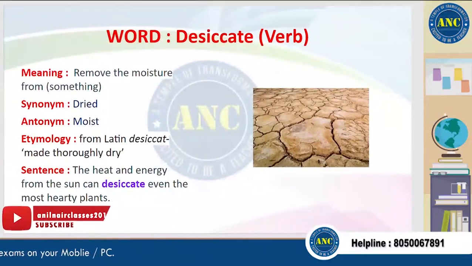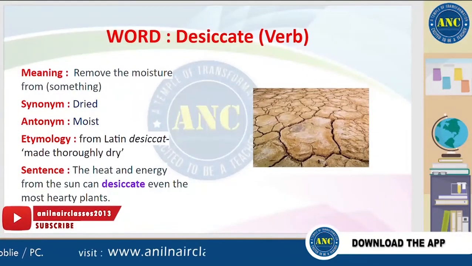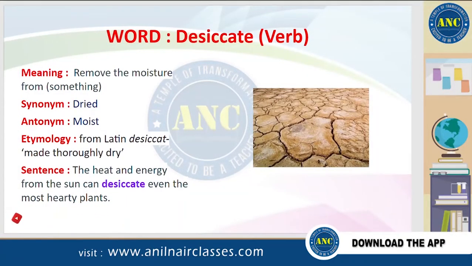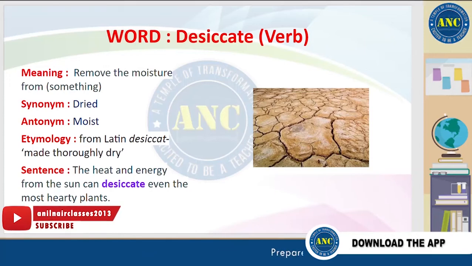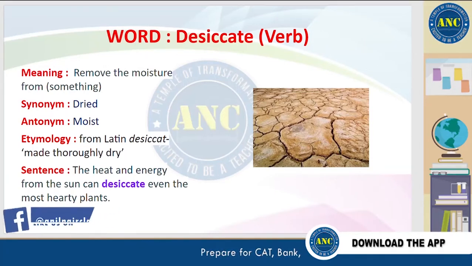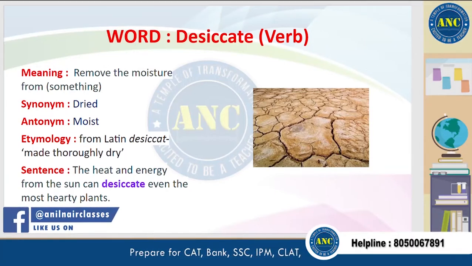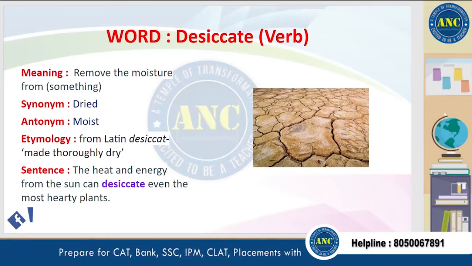The next word is desiccate. Desiccate means remove the moisture from something. A synonym for this word is dried, and an antonym is moist. It is derived from a Latin word which means made thoroughly dry. A sentence for this word is, the heat and energy from the sun can desiccate even the most hardy plants.